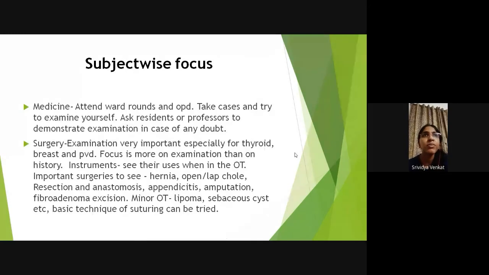And instruments, when you actually attend OT, there are certain surgeries that you should attend, like hernia or open lap chole, resection anastomosis, appendicitis, yeah, amputation. Appendicitis mostly in emergency you will be able to attend, even amputation. In minor OT you will be able to attend, you might be able to see lipoma or a sebaceous cyst excision. So there are certain procedures which you should try and see.